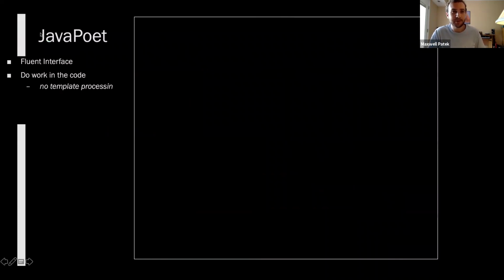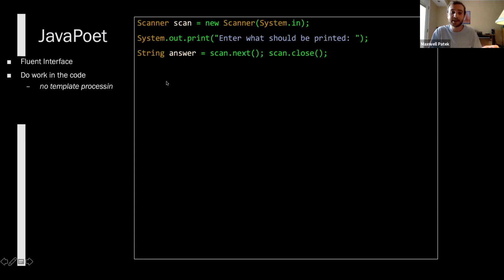This might be useful with the homework again, because I modeled this homework after an old homework that used to be in Java, and then I switched it to Python because nobody wanted to do the Java homework. So I figured I'd get more people doing it if it were in Python. But this was my example that I gave last year, and it had to do with code generation. First thing we do is we get what should be printed, and then we're going to generate code that prints that thing. So we're going to try to generate code that prints answer.